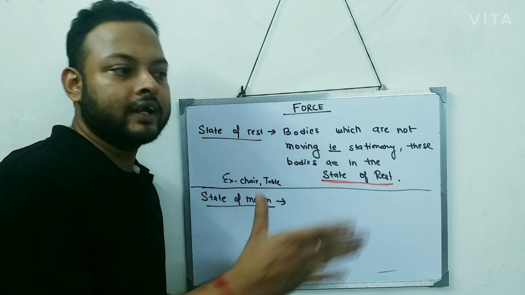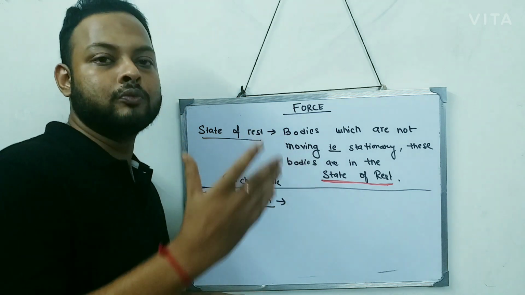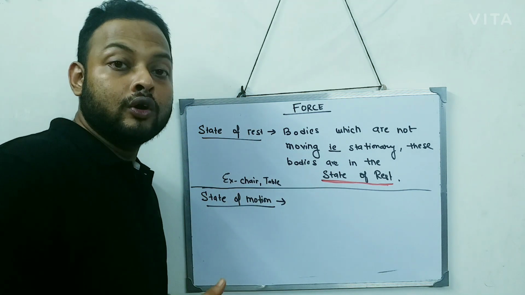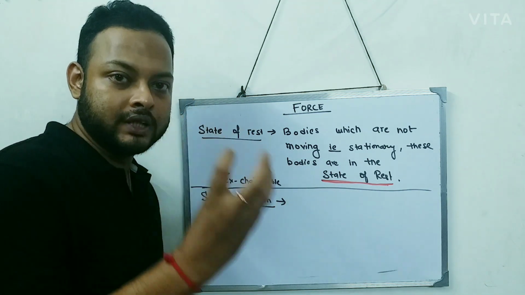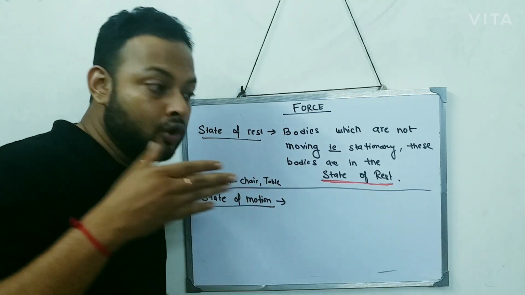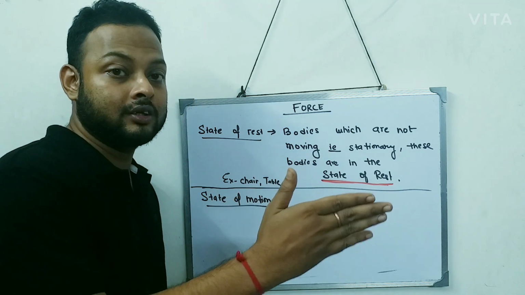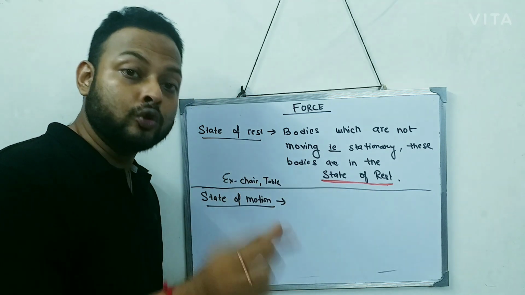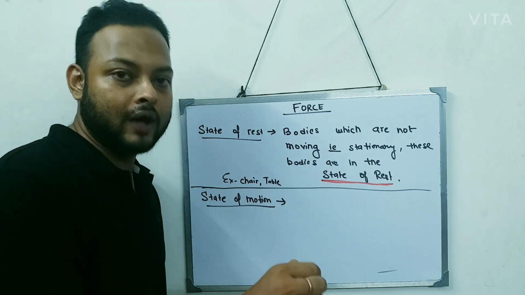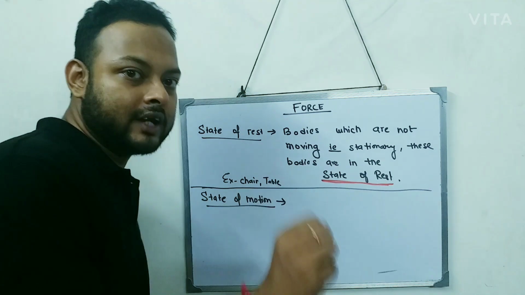A motorcycle is moving, or a bus is moving, or a car is moving. So those objects or bodies which are moving are in motion. Those bodies, as of now, are in a state of motion.